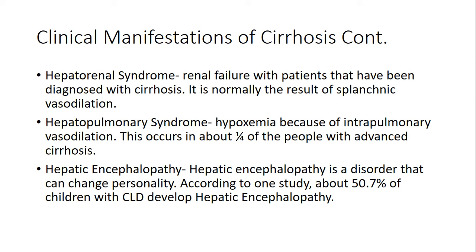Hepatorenal syndrome, renal failure in patients that have been diagnosed with cirrhosis. It is normally the result of splanchnic vasodilation. Hepatopulmonary syndrome, hypoxemia because of intrapulmonary vasodilation. This occurs in about 25% of patients with advanced cirrhosis.